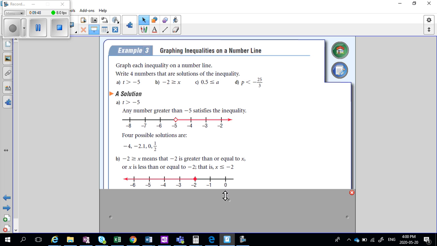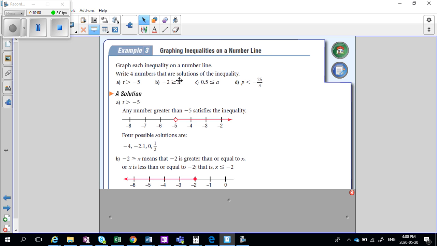Look at the second one. -2 is greater than or equal to x. Read it from the x side: x is less than or equal to -2.